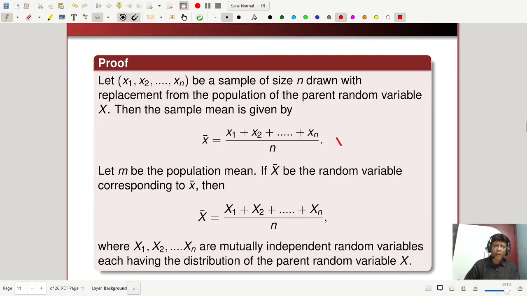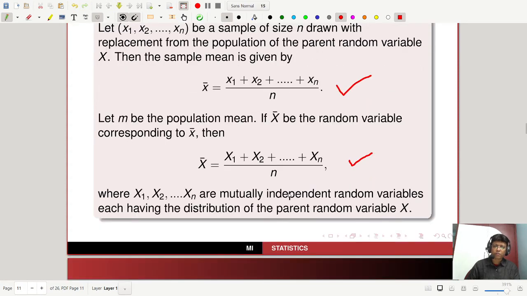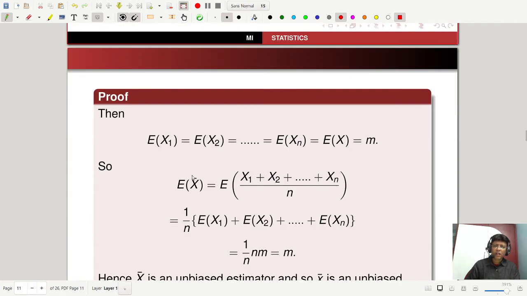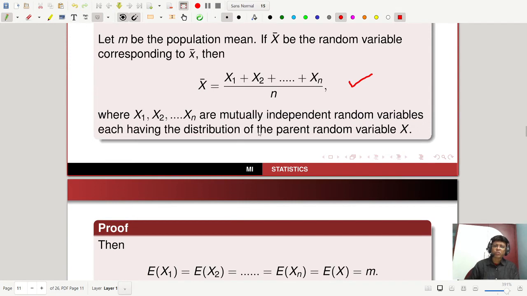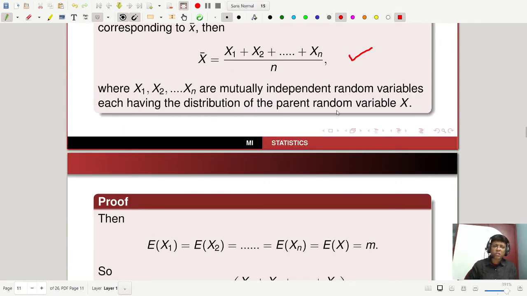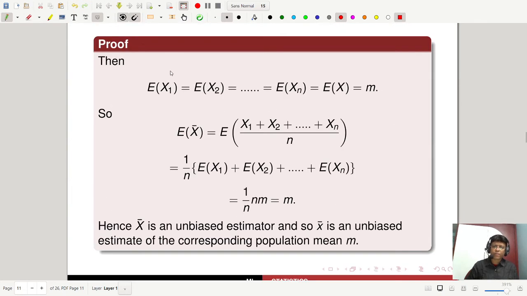So this is your sample mean. This is your x bar, with the random variable corresponding to small x bar, right? So this is your representation. Now, since x1, x2, ..., xn are mutually independent random variables, each having the distribution of the parent random variable X, then expectation of x1 equals expectation of x2, etc., expectation of xn equals expectation of X equals m.